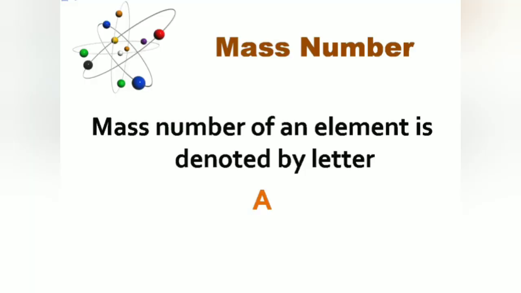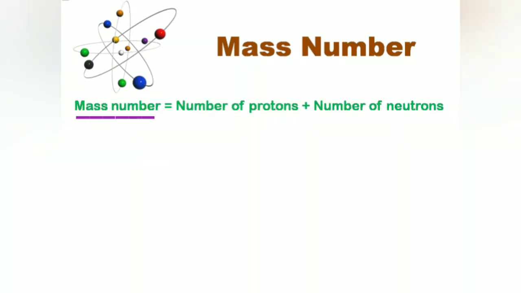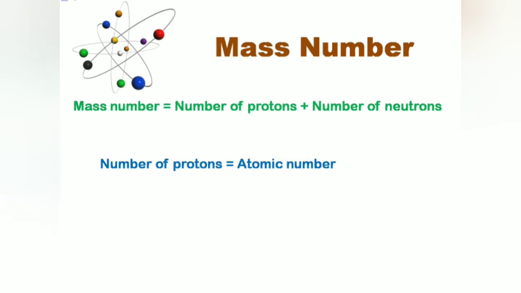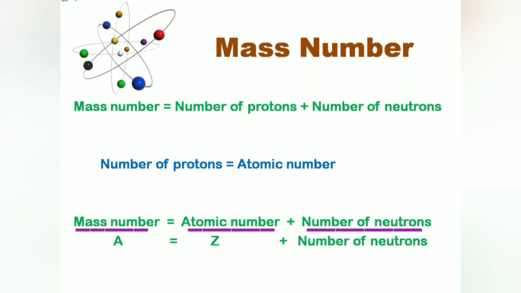Now let's see how mass number is related to atomic number. Mass number is equal to the number of protons plus number of neutrons. Since the number of protons in an atom is equal to the atomic number of the element, so the above relation can also be written as mass number equals atomic number plus the number of neutrons.